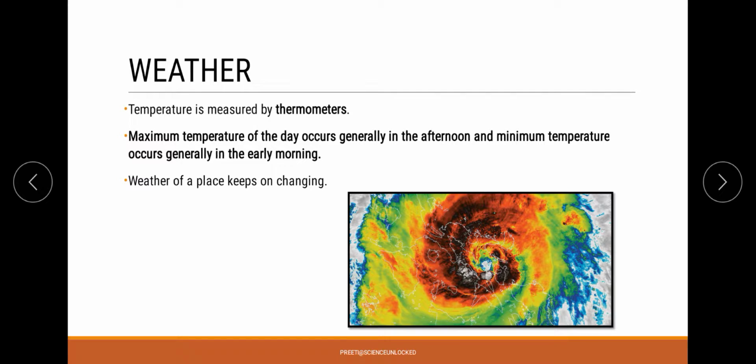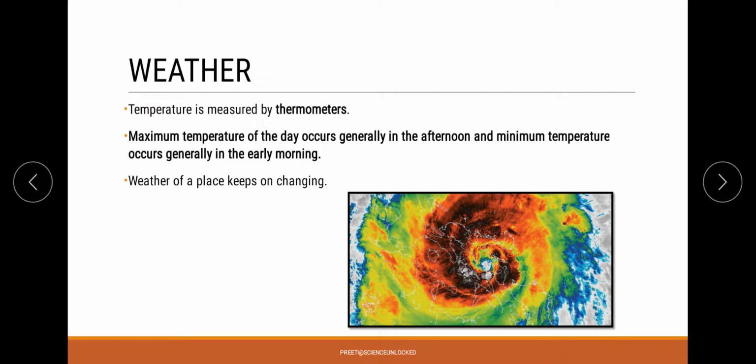Now over here we can see this particular picture. This kind of picture is generally obtained from satellite feedback, and with the help of these pictures, the people working in the meteorological department learn about the existing condition of weather. On the other hand, they are able to predict certain things related with weather forecasting, that means the future weather forecasting.